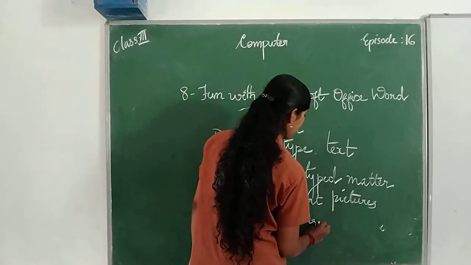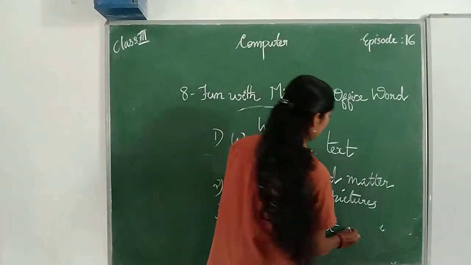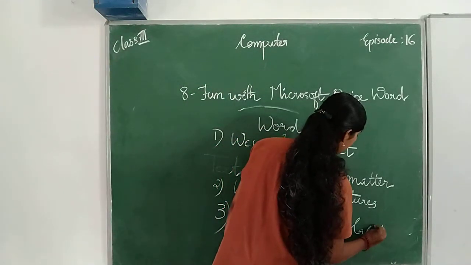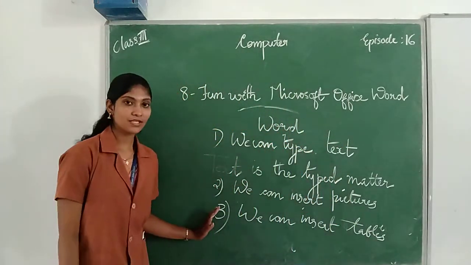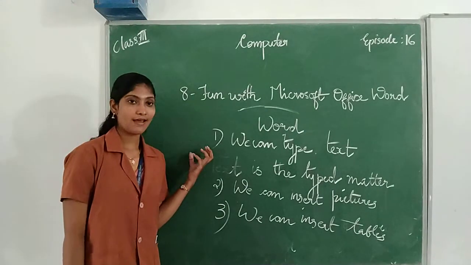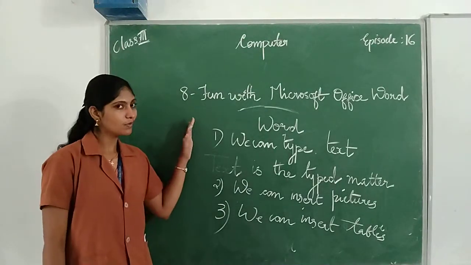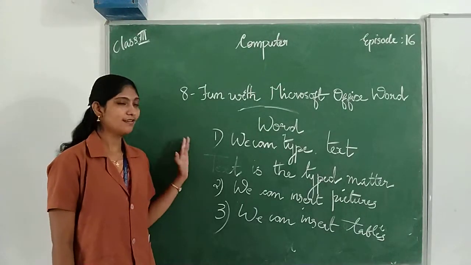Insert, I-N-S-E-R-T. How is it spelled? Insert tables, T-A-B-L-E-S. So these are the main uses of a Word document. We can also have many other uses, but just remember the main three points in Word.